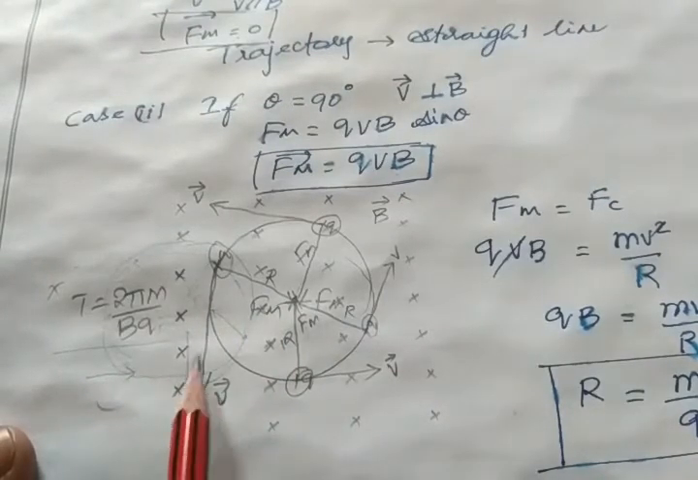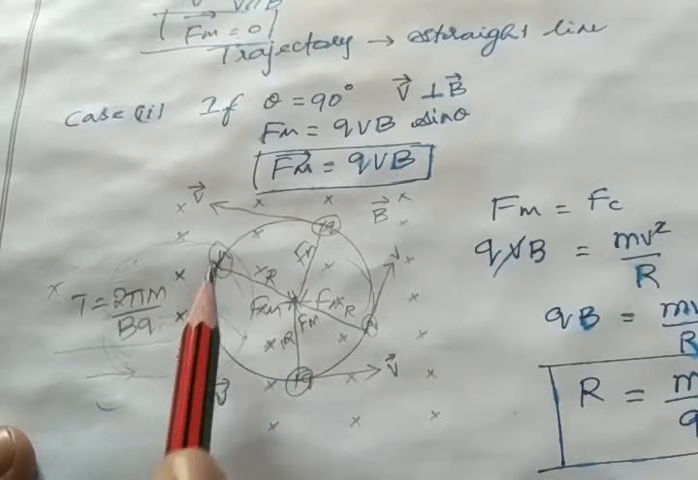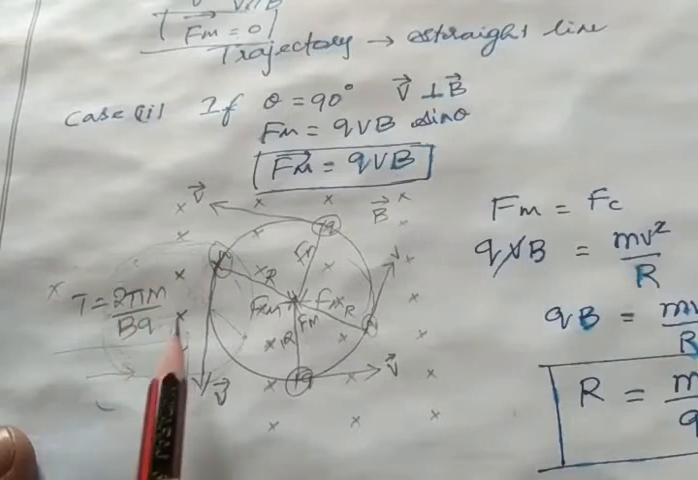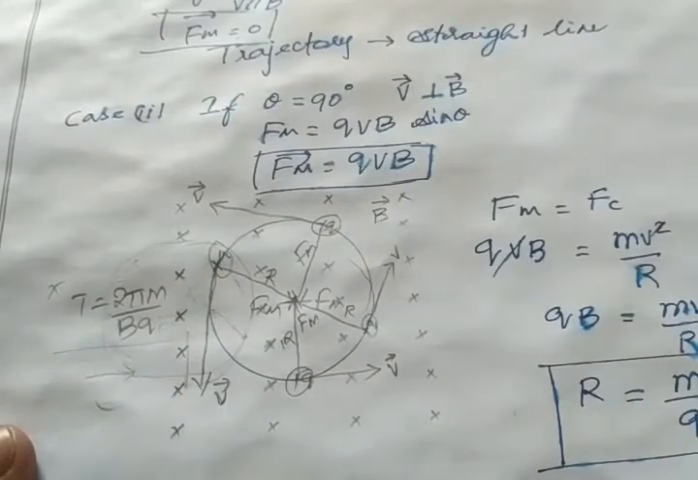So if the electron spends some amount of time inside the magnetic field, it covers only a certain arc, a certain degree, and the rest of the degree it spends outside the magnetic field. So we should find the time period for this value also. For this type of circular motion, here we are going to find the time spent in the magnetic field.